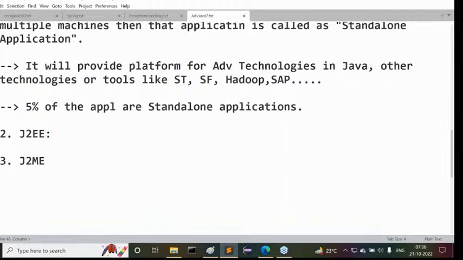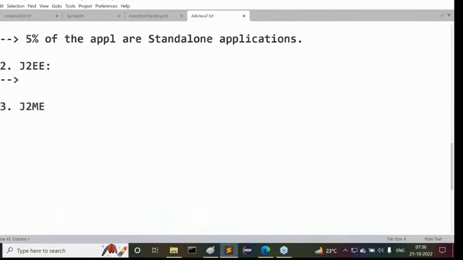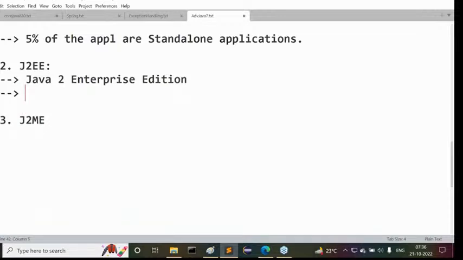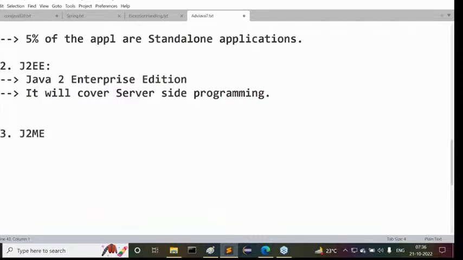The next point is J2EE. Guys, all of you respond for me. What is the abbreviation for J2EE? Java 2 Enterprise Edition. Okay, fine. What will it cover actually? It will cover server side programming. Right. Observe carefully.